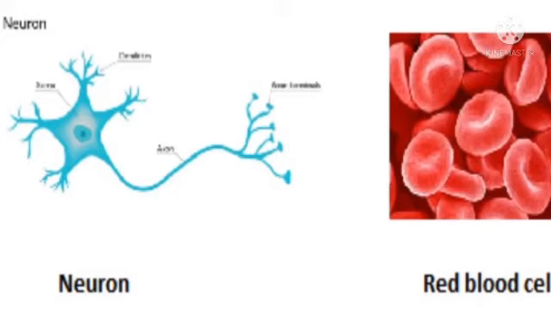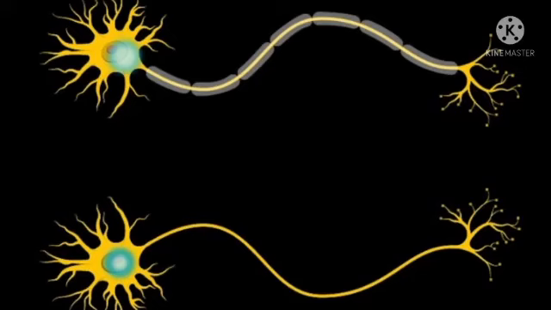Nerve cell is designed according to the function it performs. As we cleared above, shapes are in accordance to functions, like nerve cells help in transmission of impulse, so they have to be long and branched.